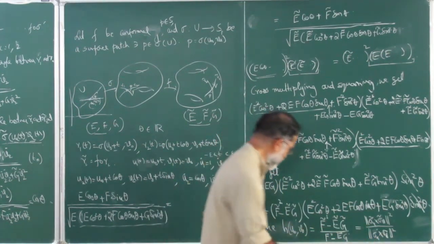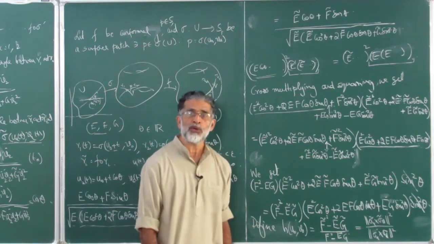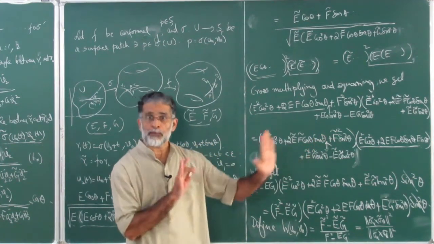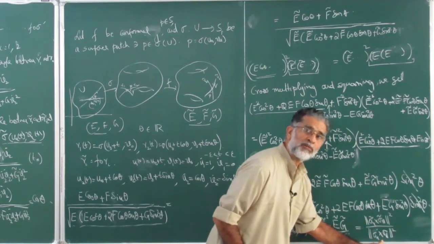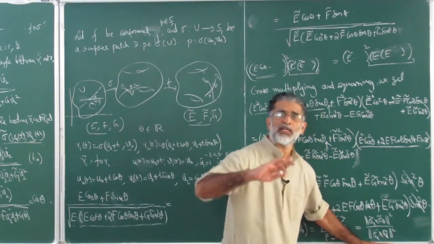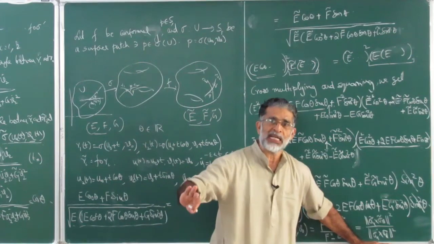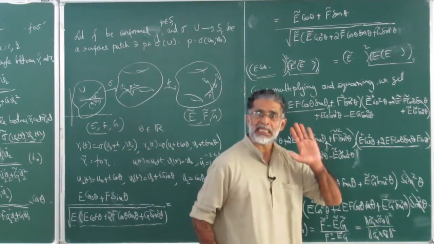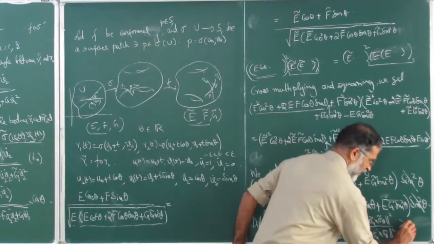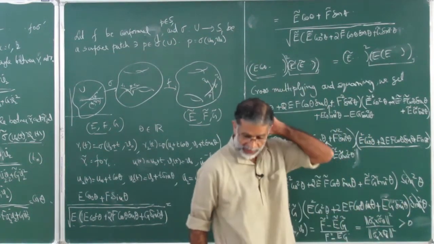So h is defined from U to R plus. Denominator cannot be 0, ensures that this function is well defined, and numerator cannot be 0, so therefore it is a positive function. So what we have is a positive quantity.